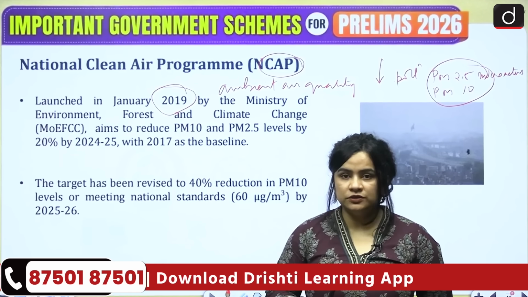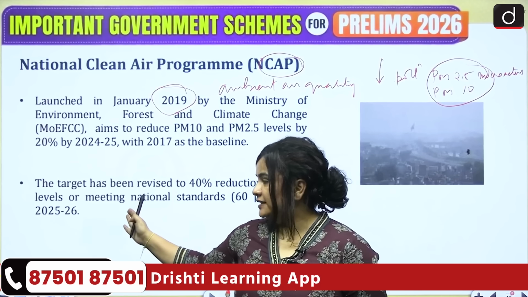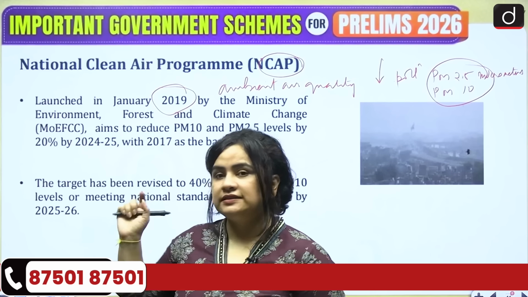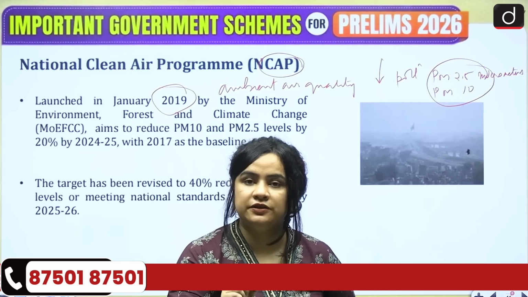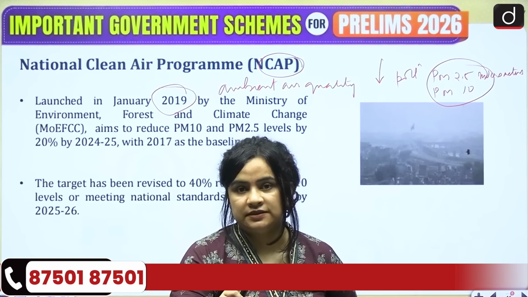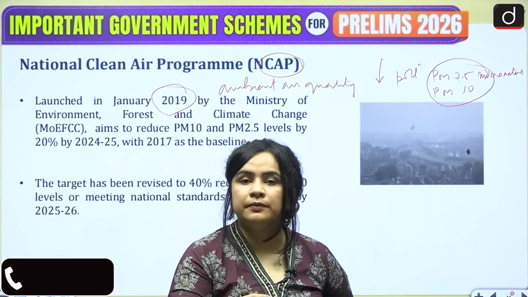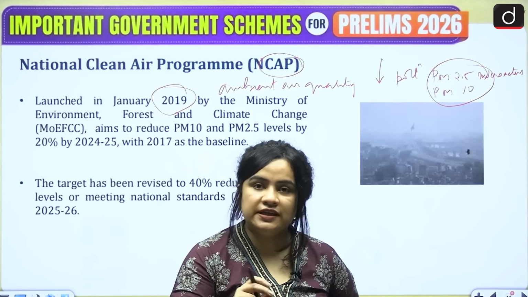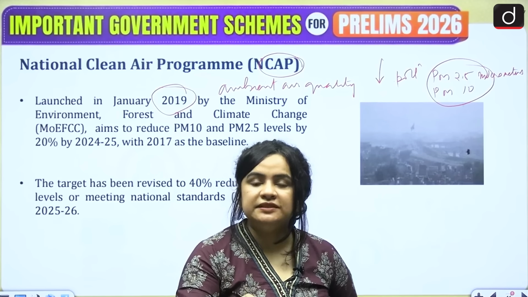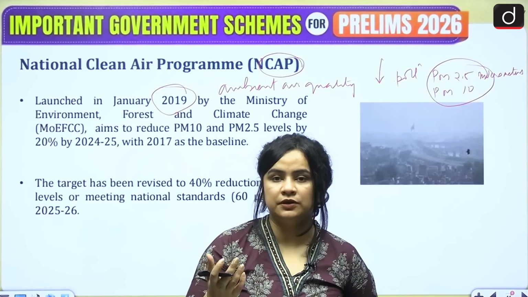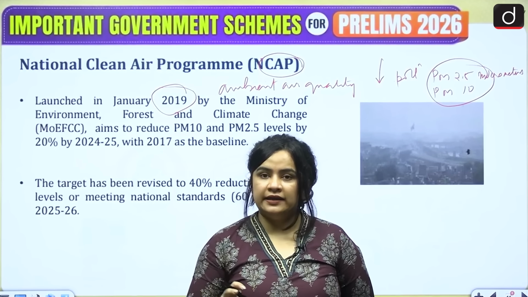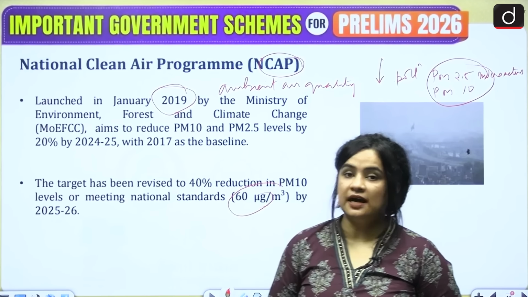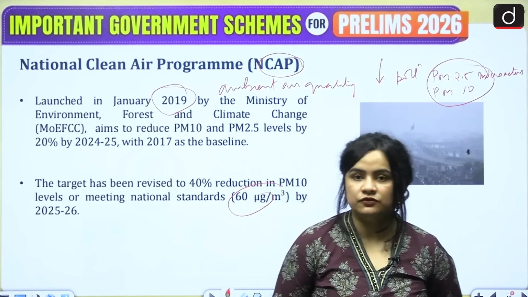Now this target has also been revised. So according to the latest targets, which have to be achieved by 2025-26, PM 10 has to be reduced by 40%, or they have to meet the acceptable standard by the NAAQS, the National Ambient Air Quality Standards. And the permissible level of PM 10 in our air is 60 micrograms per cubic meter. This target has to be achieved by 2025-26.